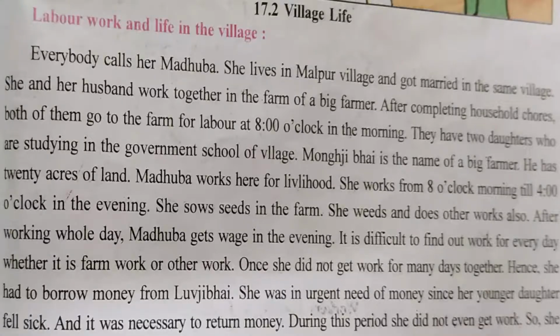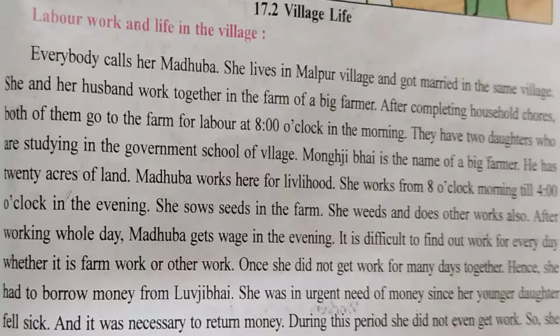So what do you mean by that, students? We saw in the previous video, farming and farm labor. So here it means that when both these people go to the farm of a big farmer, they are working there as farm laborers. They are doing the different work which has been given by the farmer to them. And they have two daughters who are studying in the government school of the village.